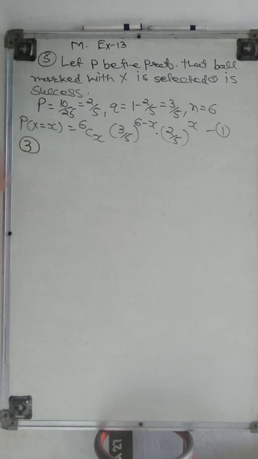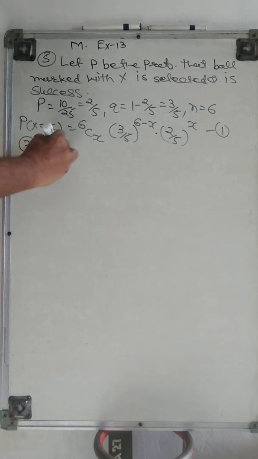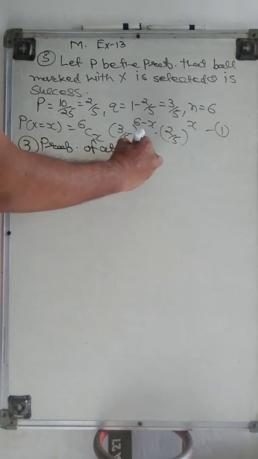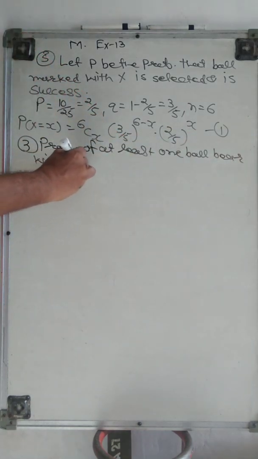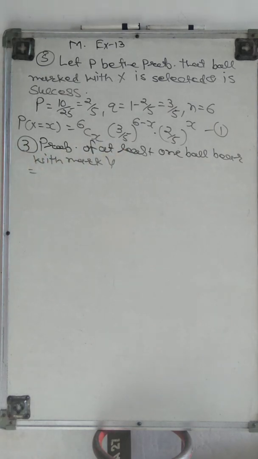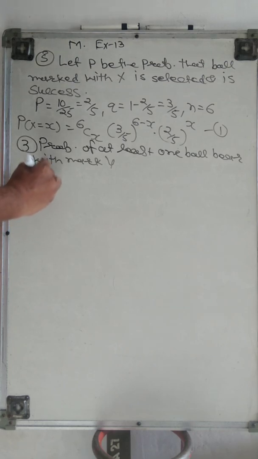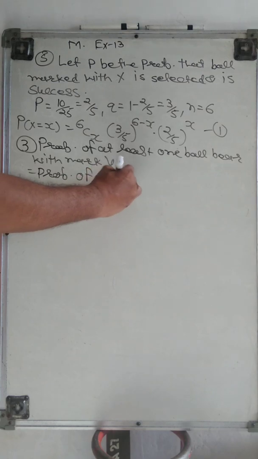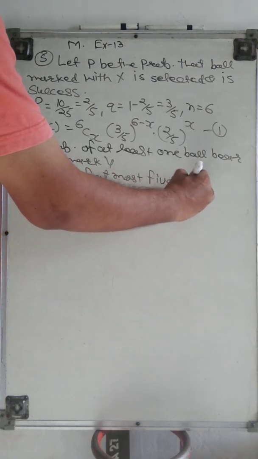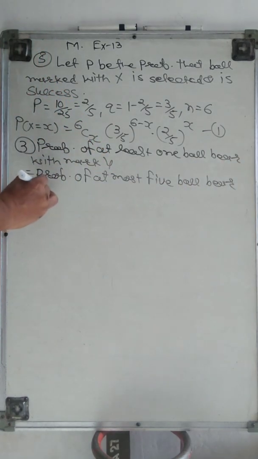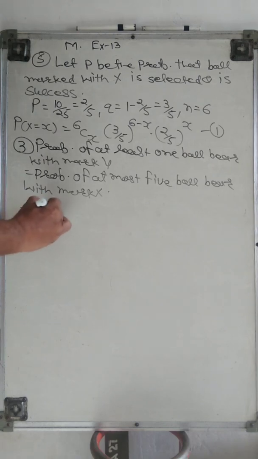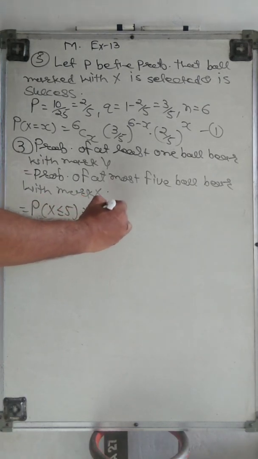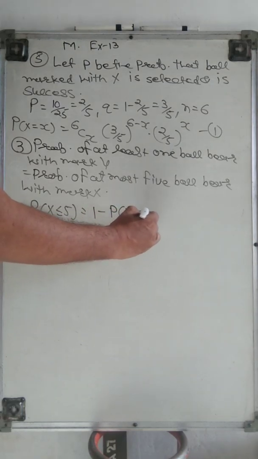Okay, in the third it is given that at least one ball bears mark Y, the probability of at least one ball bearing mark Y. It means the probability of at most 5 balls bearing mark X. So we can say that it is P(X) less than or equal to 5, or directly we put 1 minus P(X) greater than 5, right?